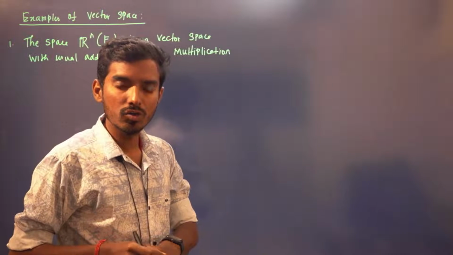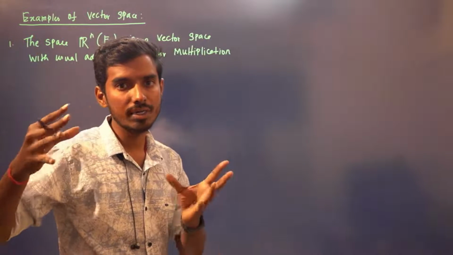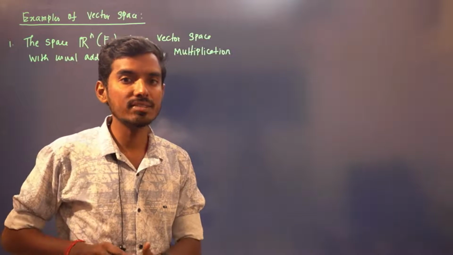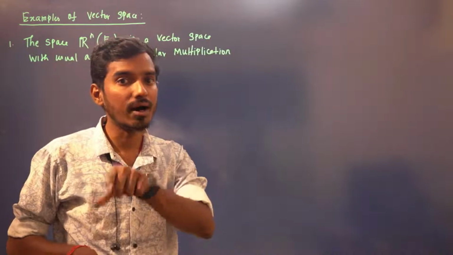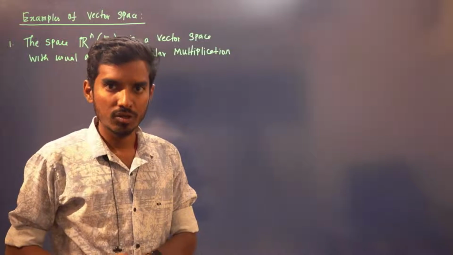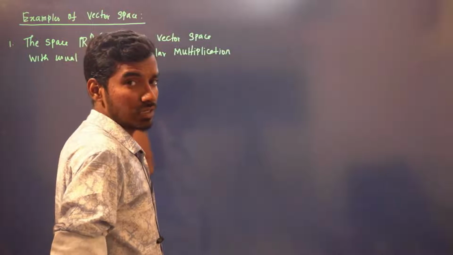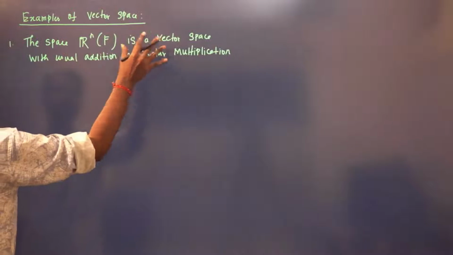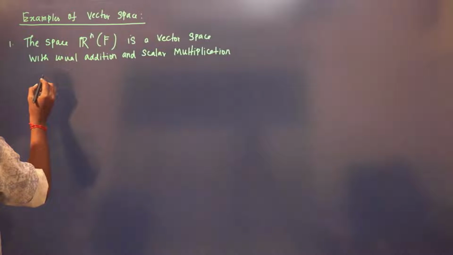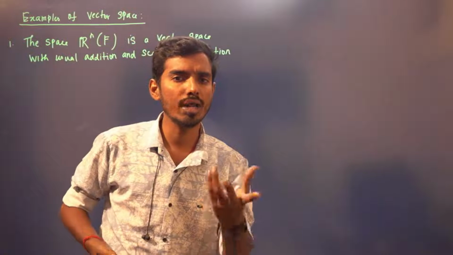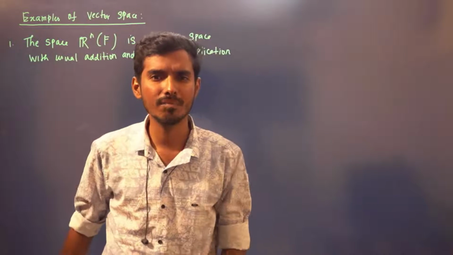If n is equal to 2, you will have R2. R2 is set of all ordered pairs x comma y in two-dimensional plane. If n is 3, it will be R3. So your V is R3, which is set of all three tuples, three-dimensional space. So in general, it can be any n-dimensional space over a field F, and it is always a vector space. With usual addition and scalar multiplication, usually how will we add two real numbers? You will add the corresponding parts, right?